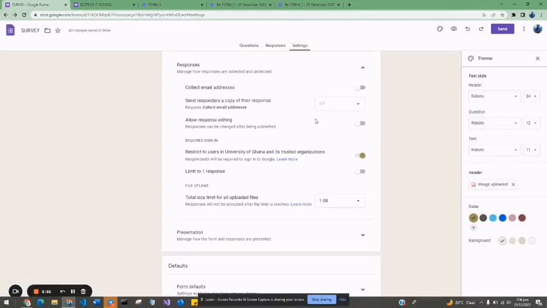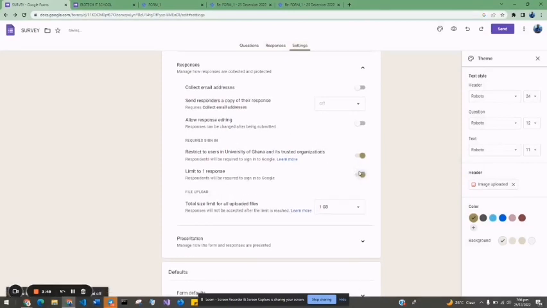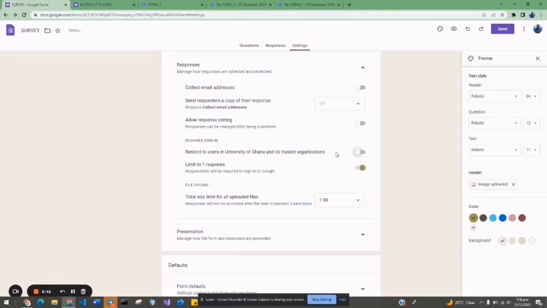Now when you go to responses, there is a pin here. I'm using a University of Ghana email, so they are saying restrict to University of Ghana students. If you take this, if the person is not logged in with a University of Ghana email, the person cannot fill it. Sometimes, being a leader, you have a form and you want only University of Ghana students to fill it. If you take this button, if anyone logs in without the University of Ghana email, the person cannot access the form. So this is limit to one response.